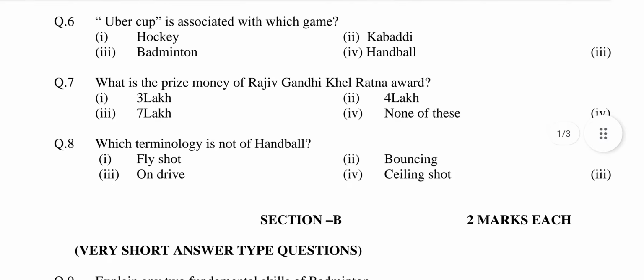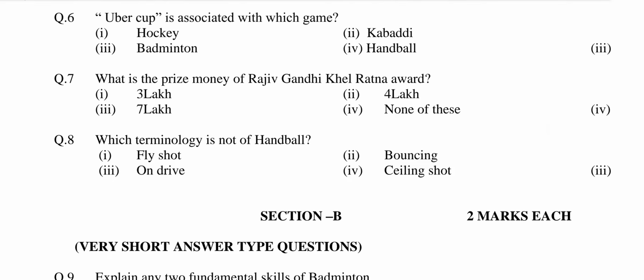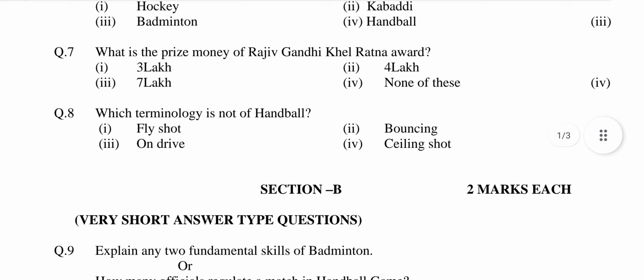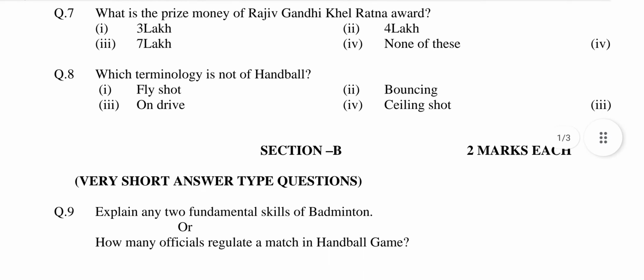Question number 6. Where cup is associated with which game? Option first hockey, second kabaddi, third badminton, fourth handball. Answer is option third badminton. Question number 7. What is the prize money of Rajiv Gandhi Khel Ratna Award? Option first 3 lakh, second 4 lakh, third 7 lakh, fourth none of these. Answer is option fourth.